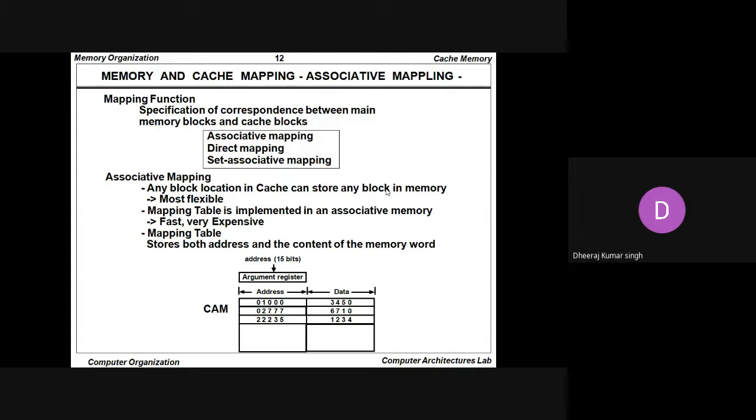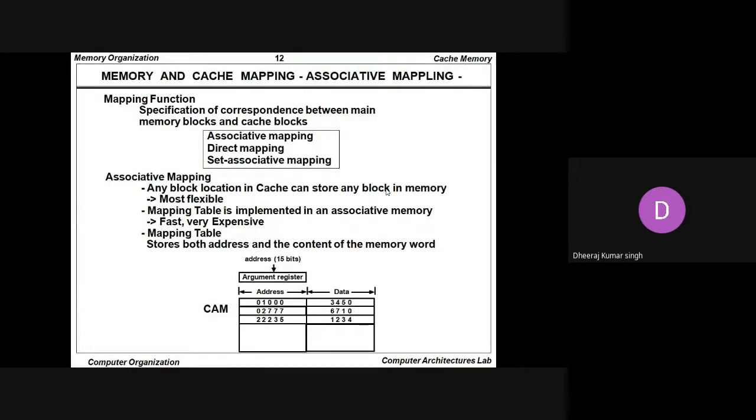One is known as the associative mapping, another is known as the direct mapping, and the third one is known as the set associative mapping.